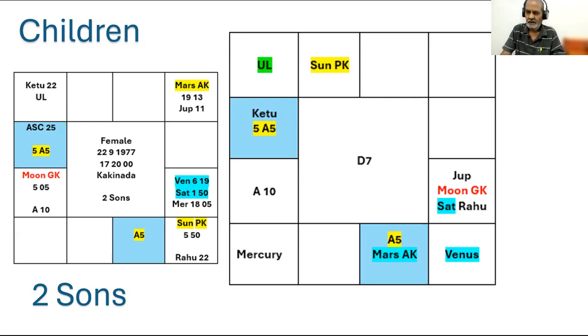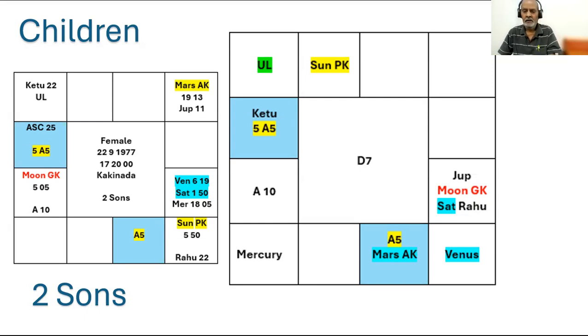A5 is children. A7 is the Karakatva of the 7th house. You know only one Karakatva of the 7th house, that is wife and family. But there are some other Karakatvas also. One of them is business. Vanijya is the Karakatva of the 7th house. Vanijya is computers or software. So all these things are art. They may work even in the film field or on the stage or on the screen, etc. We don't know what they do, but the indications are there.